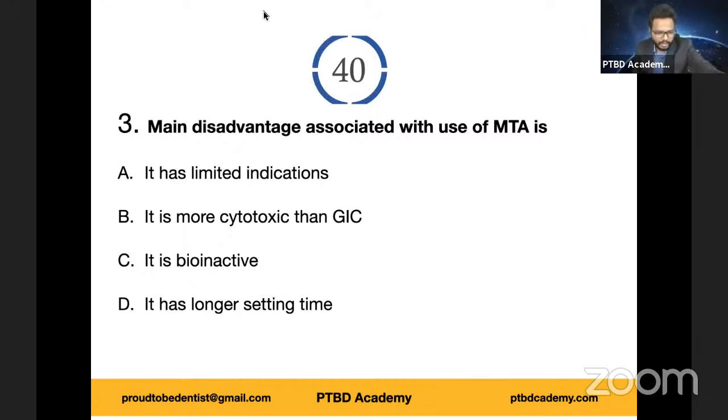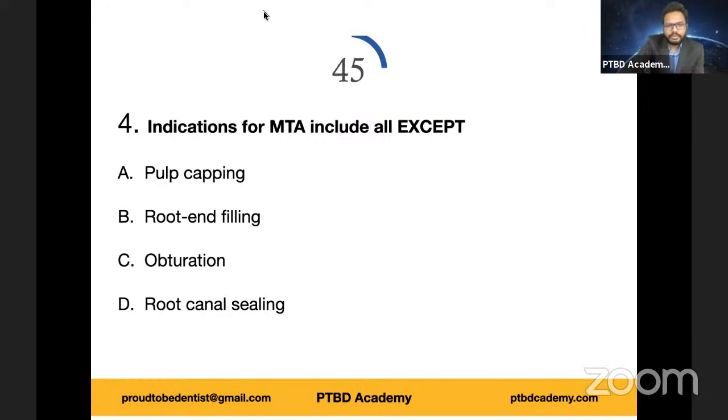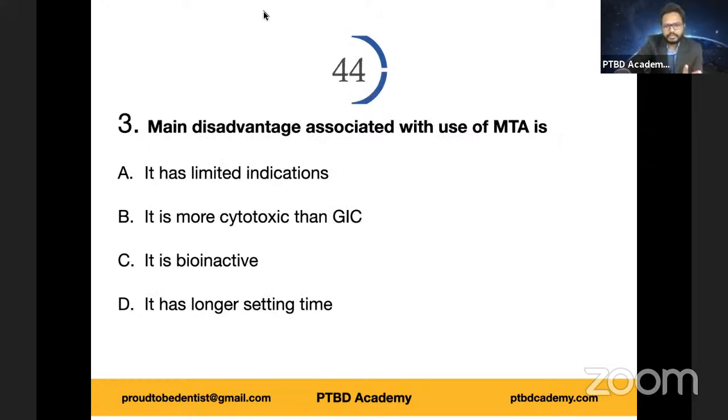And as the majority of you, I think almost every one of you, have chosen, it has longer setting time. So the initial set, as we discussed, can anyone tell me the same? Because I already repeated this in the morning session. So I want one of you to give me the initial setting time and final setting time, approximate values, right? So option D is the right answer. Wonderful. So that's considered to be one of the major drawbacks of MTA. It has longer setting time.